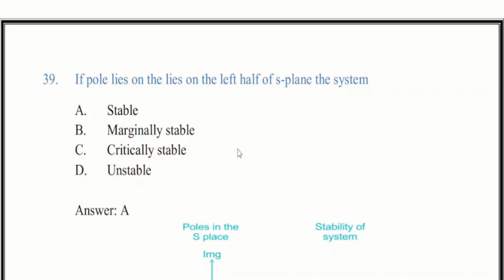Now we come to question number 39. If a pole lies on the left half of the S-plane, the system is, there are three options. The correct answer is A, stable.